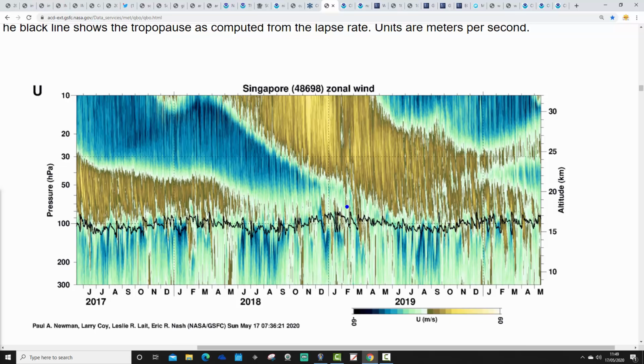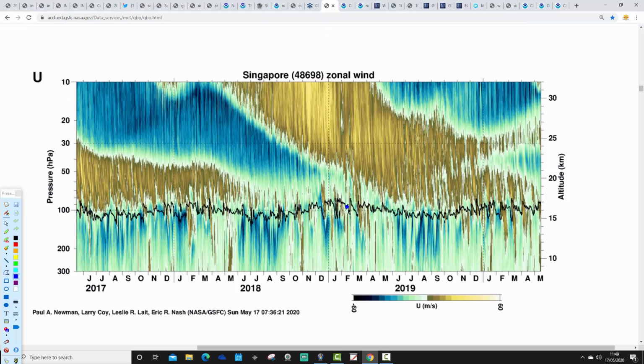This is the QBO, so this is the latest in terms of the QBO. This is showing the easterly and westerly phases of the quasi-biennial oscillation. So this is like westerly QBO. This blue area here, blue and green, is the easterly phase of the QBO. I'm a bit confused about what's happening with the QBO at the moment. We should be going quite well into the easterly phase of the QBO. It's still struggling to get going, this easterly QBO. We still continue to have these raggedy, sandy colours here around 30 HPA.